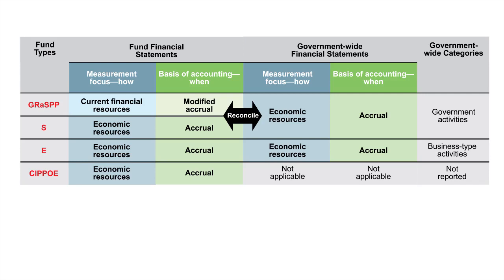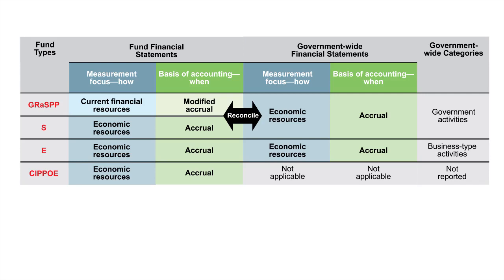So let's kind of summarize the two of these. You'll notice right here, we have our GRASP funds, the current financial resources, MEC-GRASP, as we've said, modified accrual in this particular case, and the economic resource measurement focus. You'll have your C funds. The economic resource is the service fund. The enterprise fund also does the same.